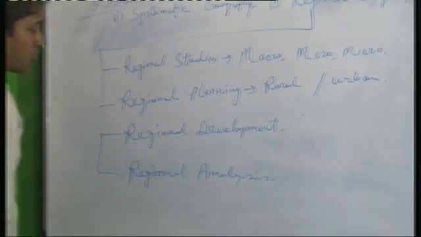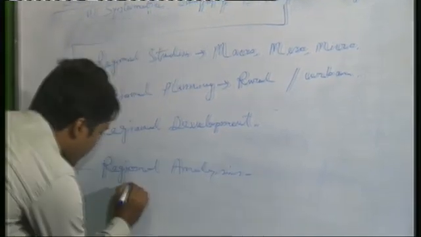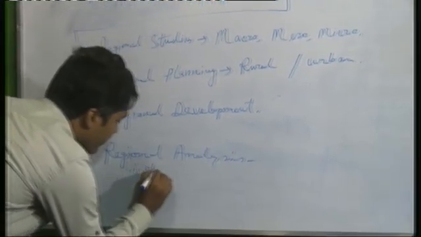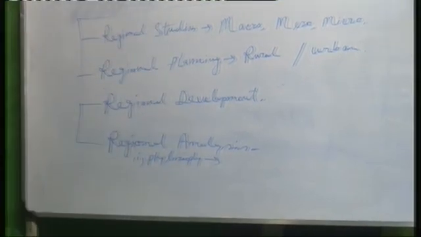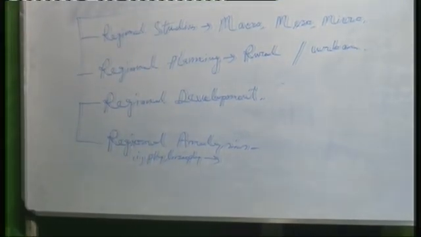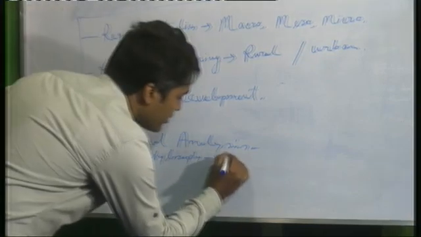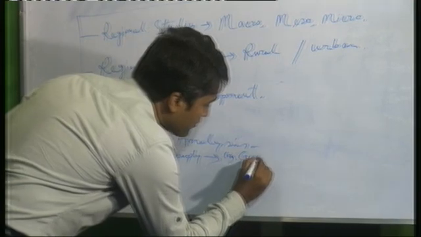The first one is philosophy. In philosophy, there are two parts: geographical thought, and land and human interaction.